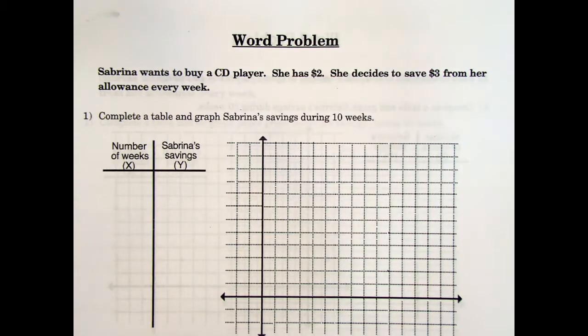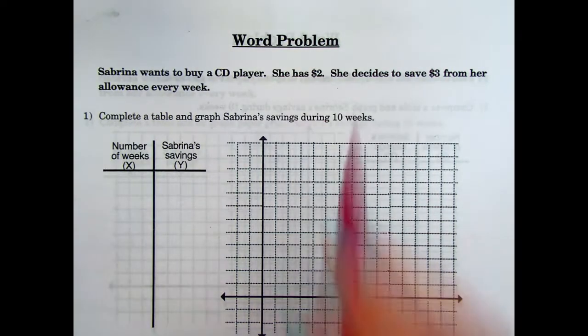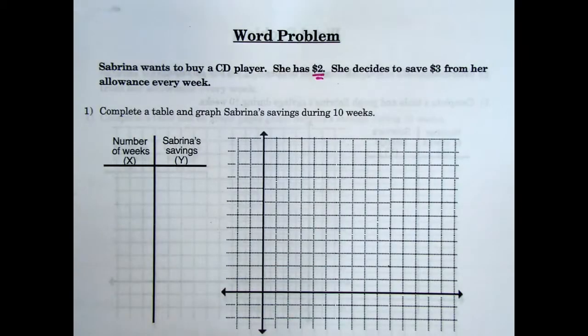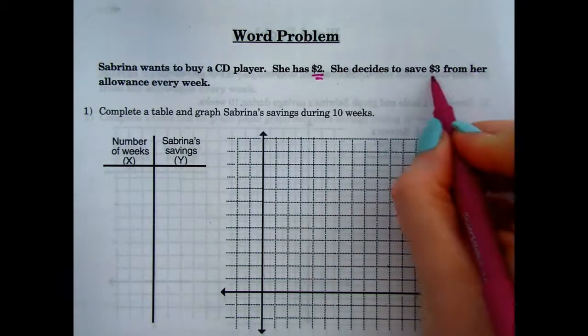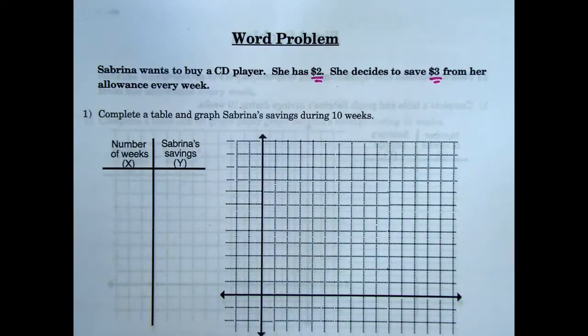So Sabrina wants to buy a CD player. Obviously this was made years and years ago when people still bought CD players, but you can adjust. She has $2. She decides to save $3 from her allowance every week. Complete the table and graph Sabrina's savings during 10 weeks.